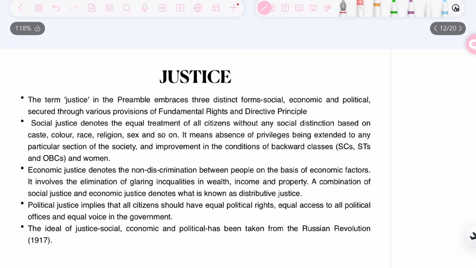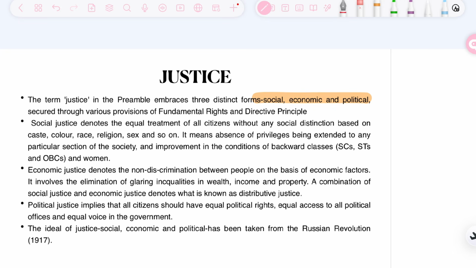Now, this is all about the nature of the state that has been mentioned in the preamble. Now, let's move on to the objectives that the preamble wants to secure to all its citizens. The first one being justice. So, the term justice in the preamble has been given three distinct forms, that is social, economic, and political. And already justice has been an idea which is embedded in the fundamental rights, also in the DPSP, that is Directive Principles of State Policy. Now we have to understand what justice means in these three contexts, that is social justice, economic justice, and political justice. Starting with social justice.